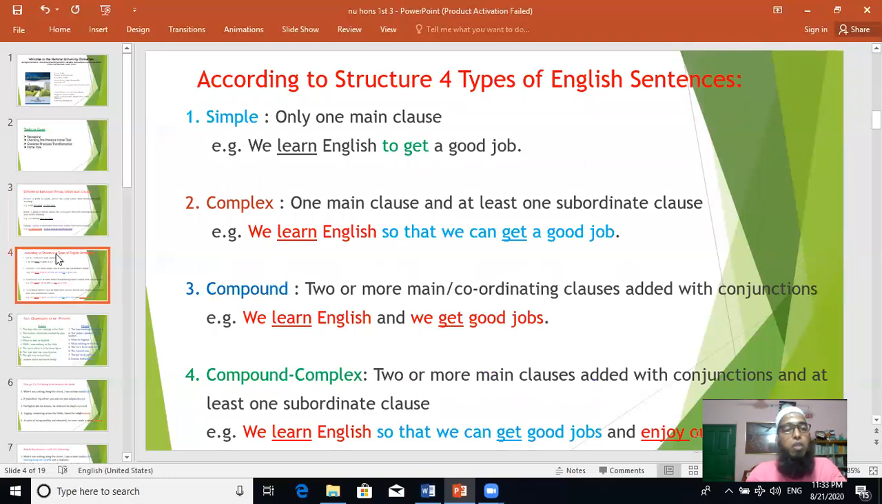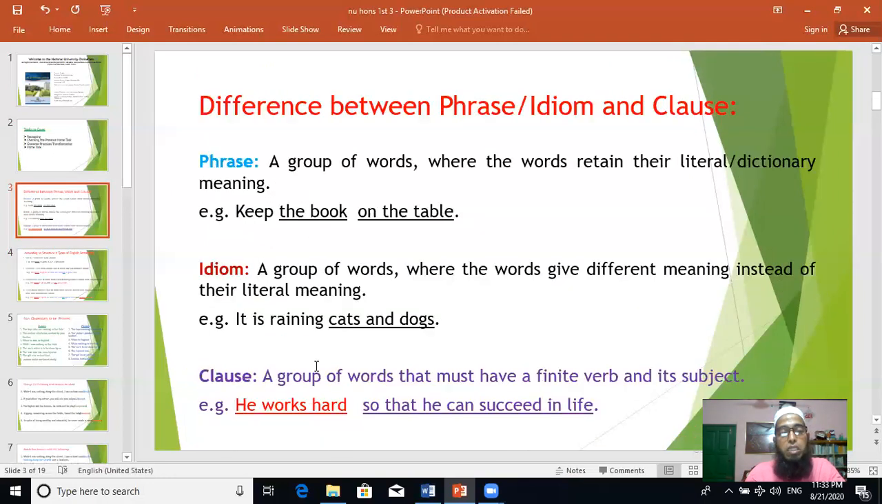And so I think it's now clear about your idea about phrase, idiom, and clause. A phrase is a group of words where the words retain their literal meaning. An idiom is a group of words where the words give a different meaning instead of their literal meaning. A clause is a group of words that must have a finite verb and its subject: verb and subject. Verb succeed and subject he. So that's all. Now let us see.